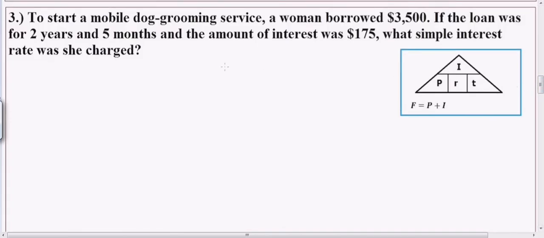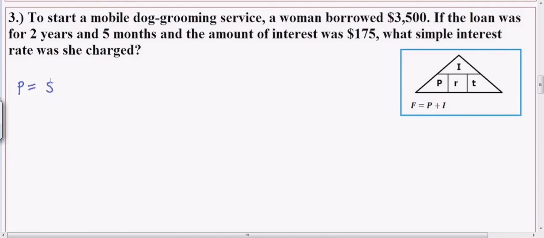To start a mobile dog grooming service, a woman borrowed $3,500. If the loan was for 2 years and 5 months and the amount of interest was $175, what simple interest rate was she charged? So, nanghiram daw siya ng 3,500. So, kung nanghiram ka ng 3,500, guys, ibig sabihin nun, principal yun.